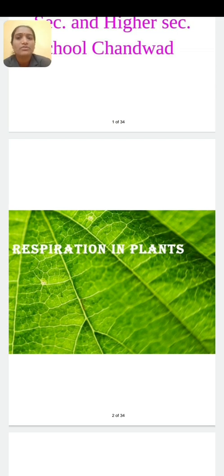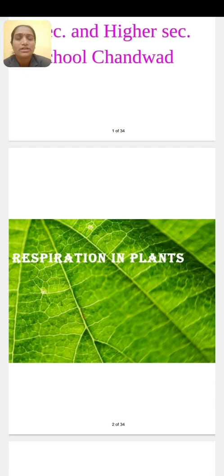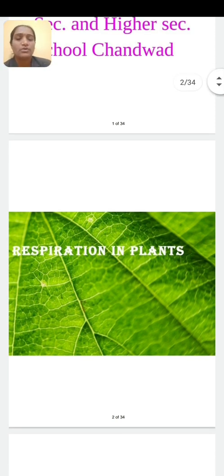Then what is the purpose of respiration? Oxidation of food material to break down into simple molecules and liberate the energy. It is the function of respiration. Means for the production of energy, the respiration process is essential. Like human beings or other animals, respiration also takes place in plants. In today's video, we will learn about respiration in plants, how respiration takes place.